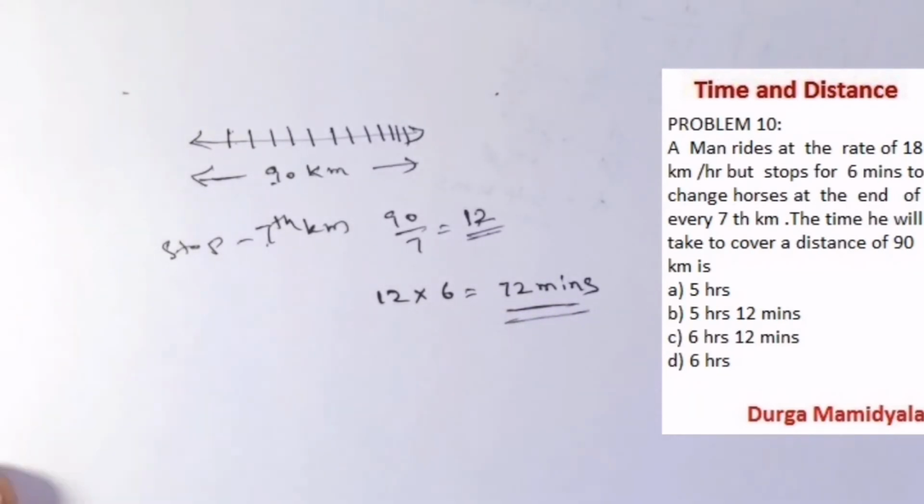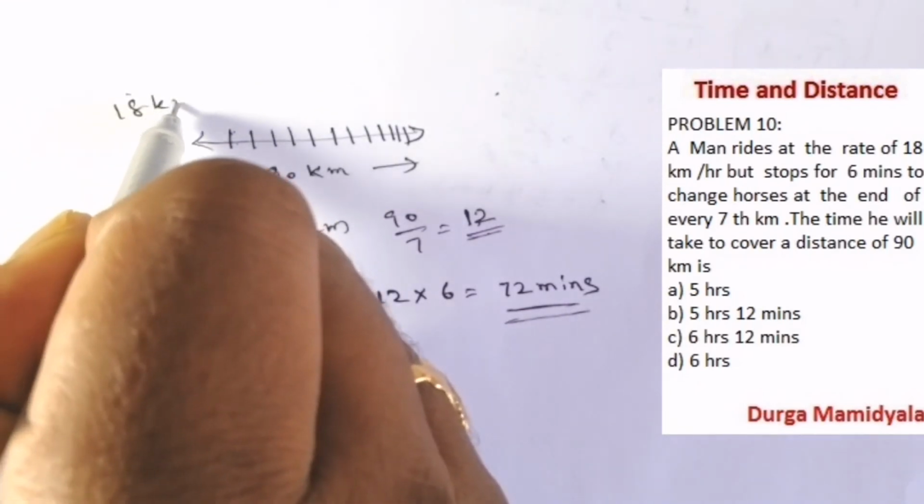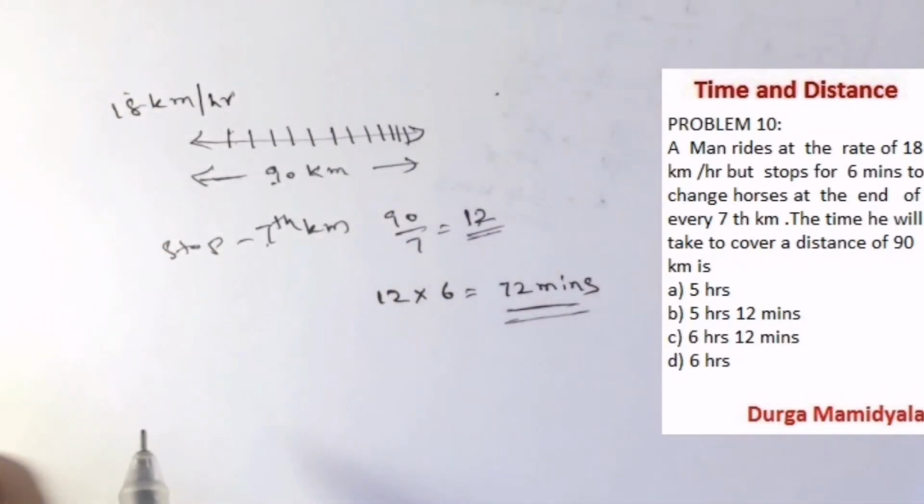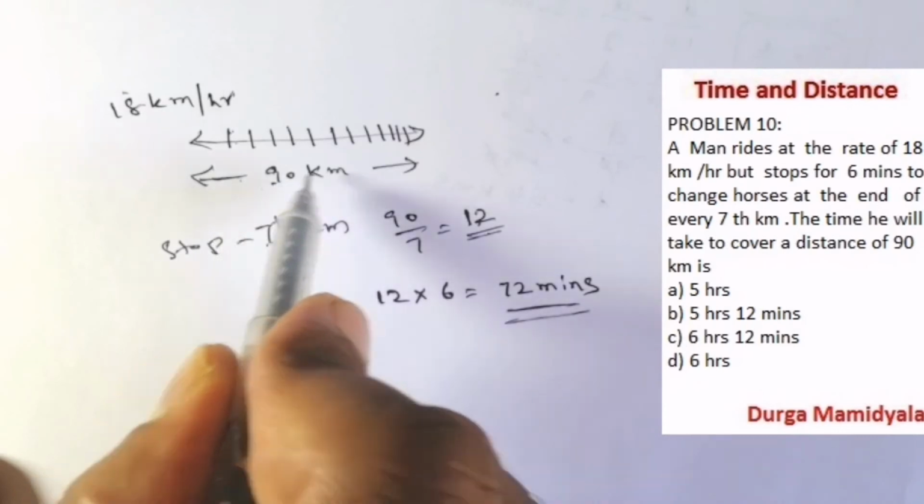Now what is his speed? His speed is 18 km per hour. He is moving with a speed of 18 km per hour. So what distance does he have to cover? 90 kilometers.